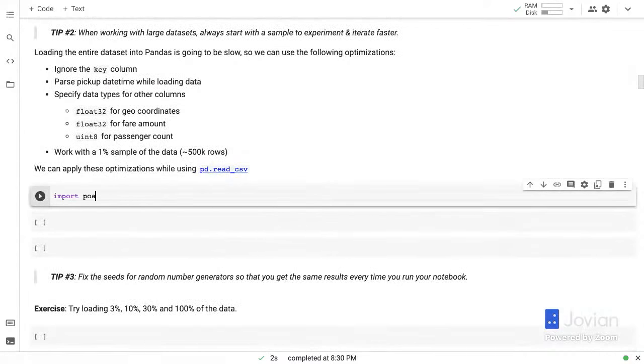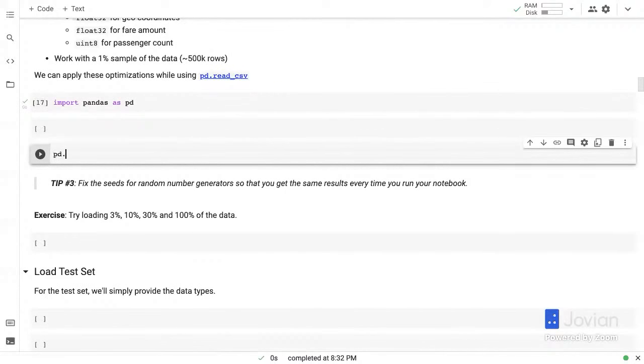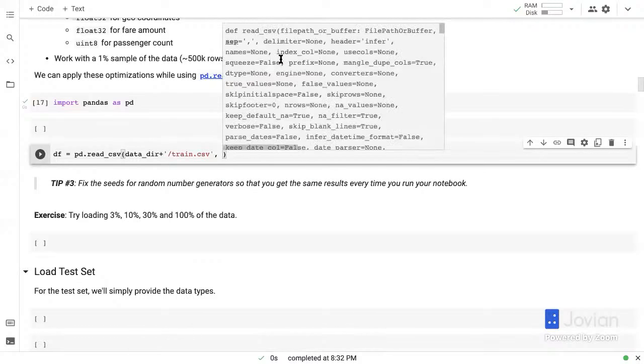So first, let's import Pandas as pd. Okay, and we are going to use the pd.read_csv function. And to the read_csv function, we need to provide the file name. So here I'm going to provide data_dir/train.csv. Then here are some of the other parameters that we can provide. Now we want to pick a certain set of columns. So I'm going to provide a value usecols. That's one. Then we are also going to provide data types. So I'm going to use dtype. And finally, we are also going to want to pick a sample.